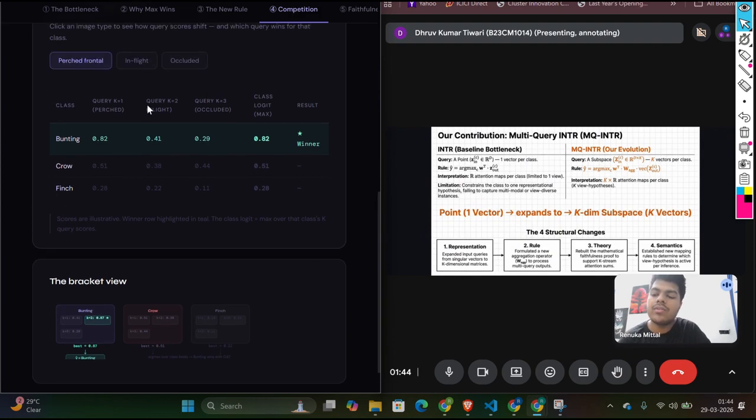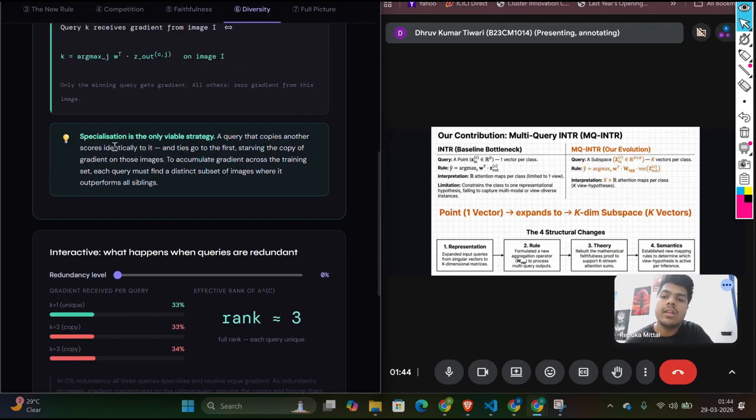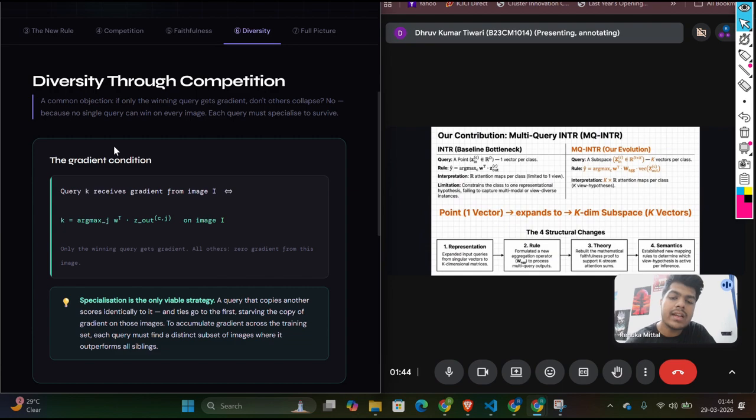We can see this in computation as well. For a particular class like bunting, we would take multiple queries, compare them, and take the max. In this case it would be 0.82, in this one 0.51. So this is how it works in practice. One question arises: if only the max one gets the gradient, wouldn't this cause the other k minus 1 vectors to collapse and get starved? But that's a wrong intuition, because it is based on an assumption that the same query would win all of the time for every image.